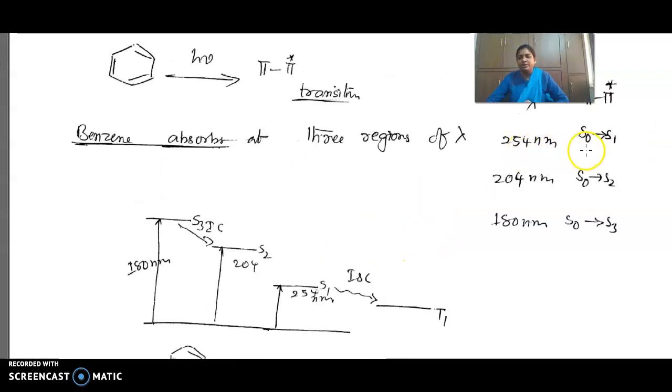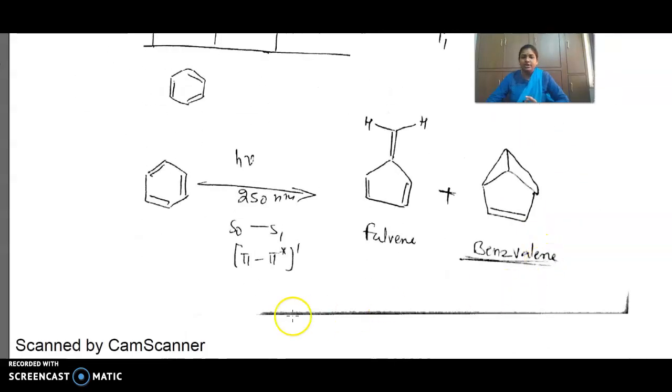254 nanometers, 204 nanometers, 180 nanometers. These are the different regions where benzene shows absorption. You have to expose the benzene molecules to any of these and it will undergo isomerization. Here, benzene in the presence of h nu at 254 nanometers goes from the singlet ground state to the first singlet excited state, a pi to pi star singlet transition.